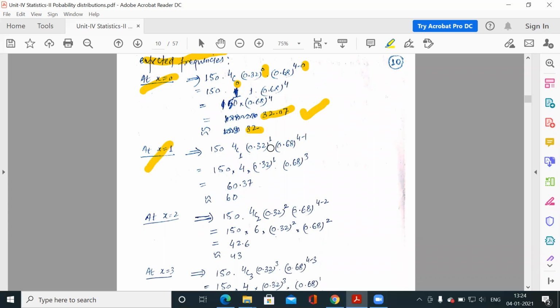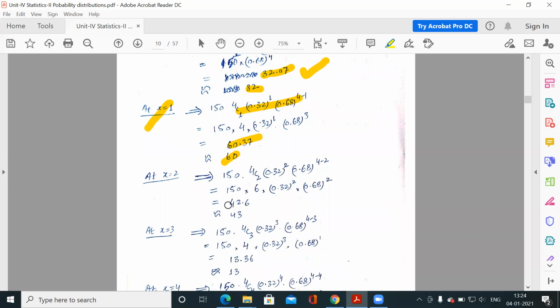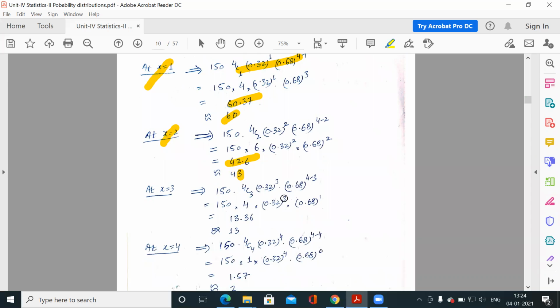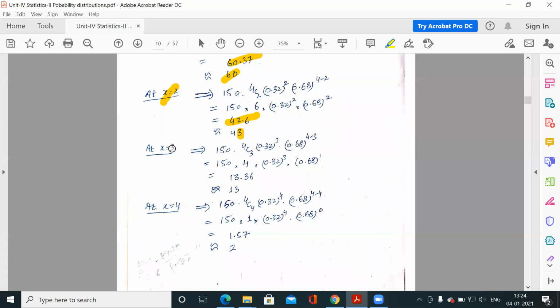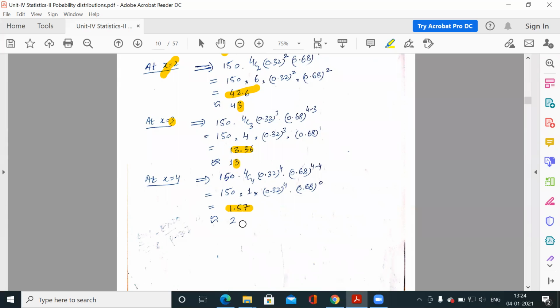Similarly, when x is 1, it is 60.37, so the rounded number is 60. For x equal to 2 it is 42.6, so 43. For x equal to 3, it is 13.36, so 13. And 1.57 for x equal to 4, so it is 2.